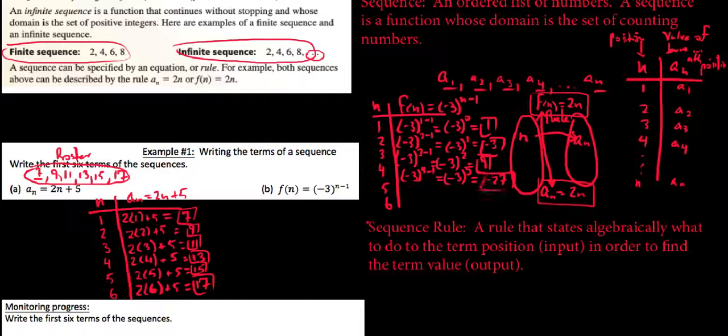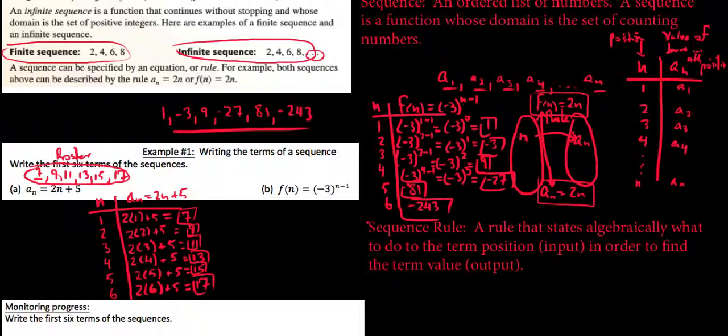So you can see that we're getting powers of 3 here, and it's alternating signs. So positive 1, negative 3, positive 9, negative 27. If you take that times 3, you're going to get a positive 81, and if you take that times 3, you get a negative 243. So you can see that not all of our sequences behave the same way. We tend to get sequences that behave differently depending upon what their rule is. So 1, negative 3, positive 9, negative 27, positive 81, negative 243 were the first 6 terms of the sequence here.